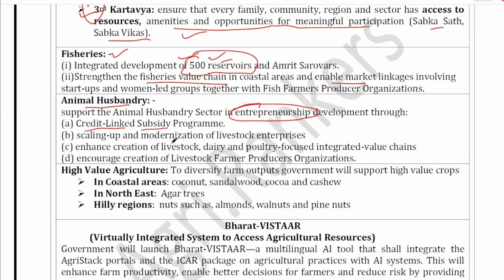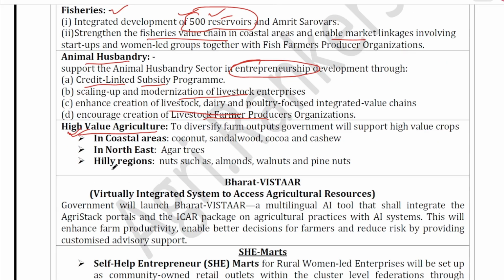Okay, scaling up and modernization of livestock enterprises, encourage creation of livestock farmer producer organizations. All these are the same thing. Okay, high value agriculture. Okay, the crops which fetch high value, they will be promoted. Okay, in coastal areas, coconut, sandalwood, cocoa and cashew will be promoted.